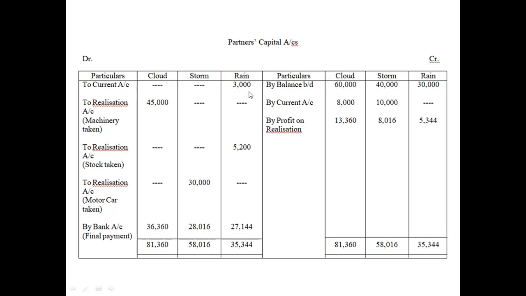Now we have profit on realization, so put the amount of profit on realization here. After that, all the assets that have been taken over by the partners, these three items, have been extracted here.